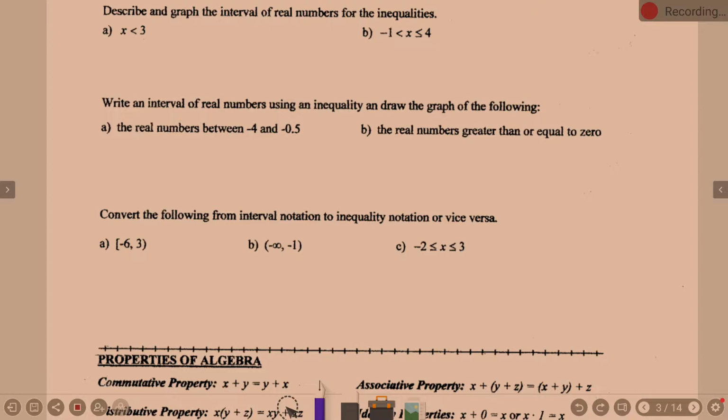So first of all, get out of the way that it is X less than 3. If I put that in words, what does X less than 3 mean? What does it include? It includes 2, 1, 0, and all the numbers below that, all of the negative numbers. Could there also be decimals and fractions in there? Like 2.99 repeating. Okay. So for words, I'm going to write real numbers less than 3.